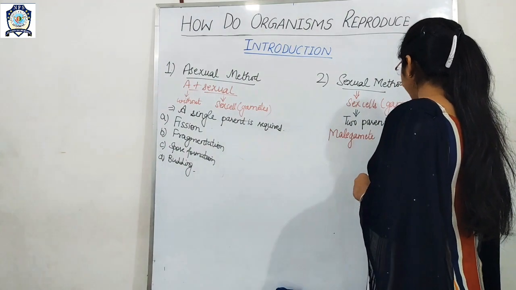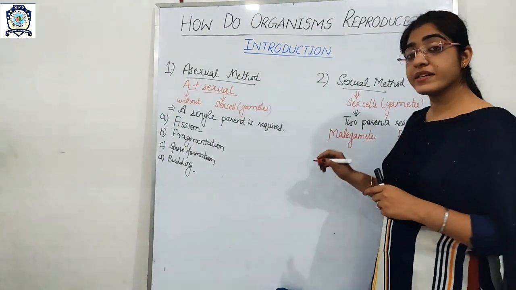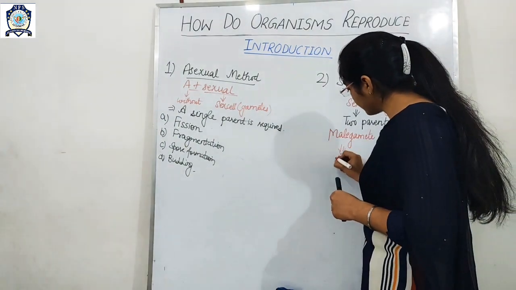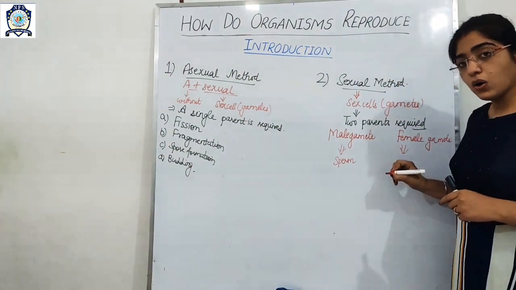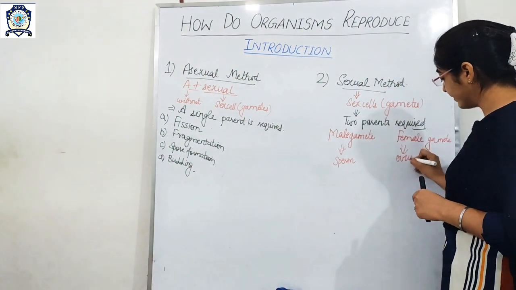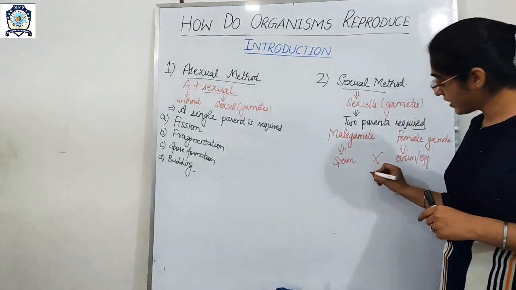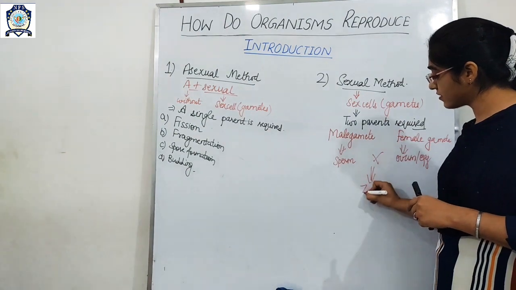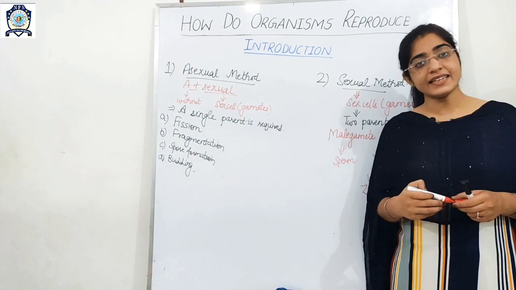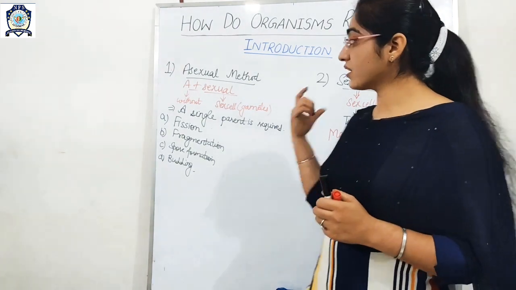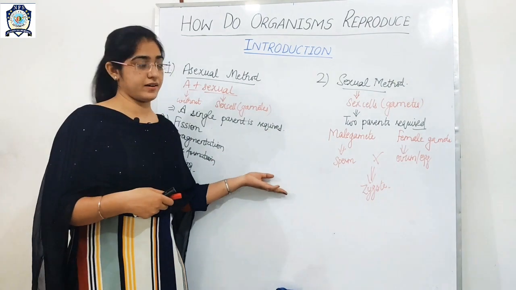What is the male gamete? The male gamete is the sperm and the female gamete is the ovum or the egg. And by the fusion of these two gametes, a new individual is formed. Am I clear? So we will study in detail about the types of asexual method and also the sexual method.